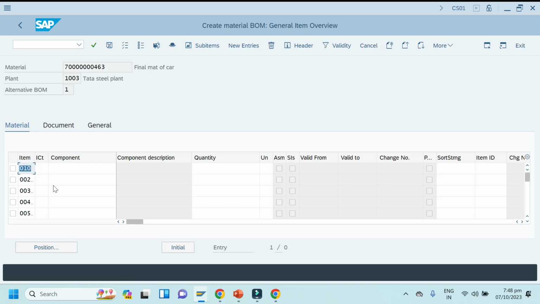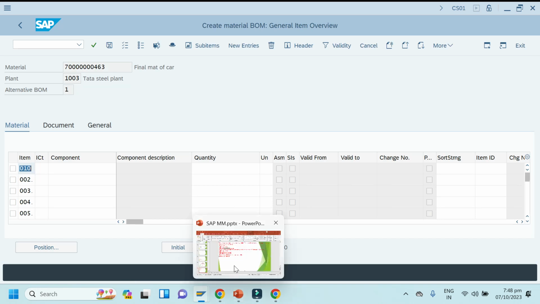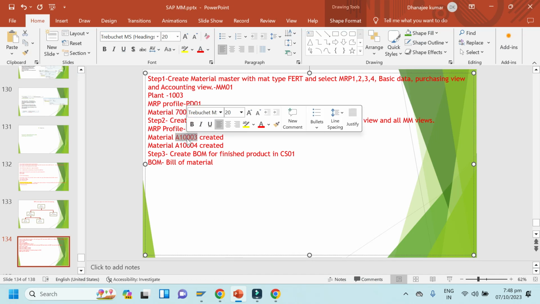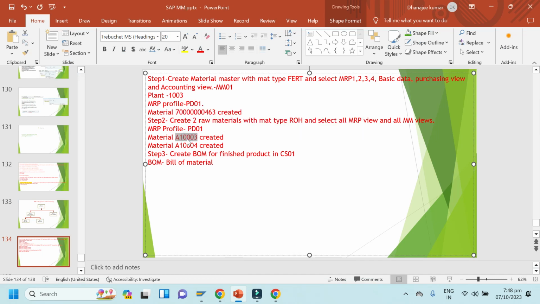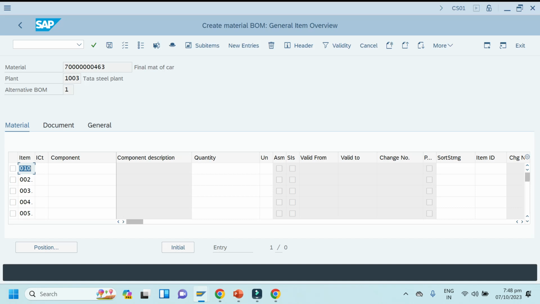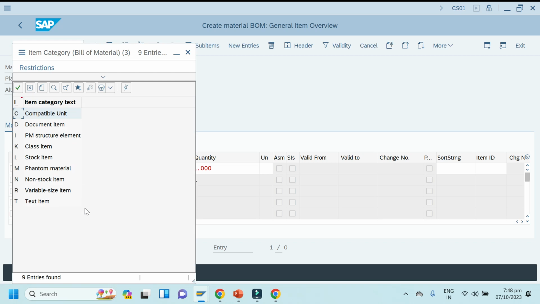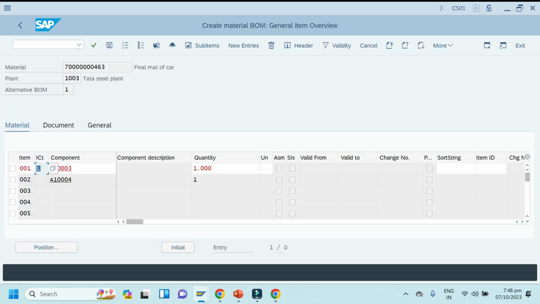Okay, so enter your components. What are the components? These are the components, right? 03 and 04. So enter your component. Here also the other component, 41, and quantity. I'll take it one only, similar quantity. Click enter. Okay, item category, I will enter it here. L, I am taking a stock item.